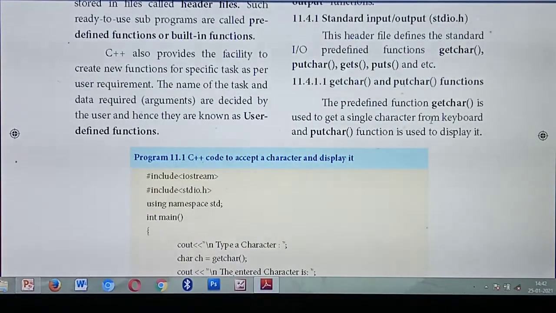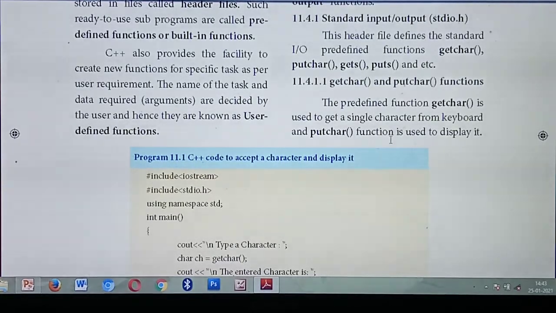Get char is mainly used to get the input from the keyboard as a single character. That is very important. For example, if you type the word computer, which will you type first? C, so it will get that input. Second time, O. That's the second input. Likewise, it gets each character one by one from the keyboard. Similarly, putchar is used to display the output.